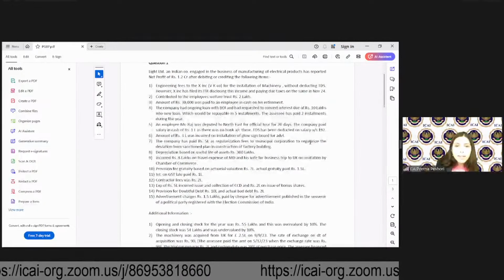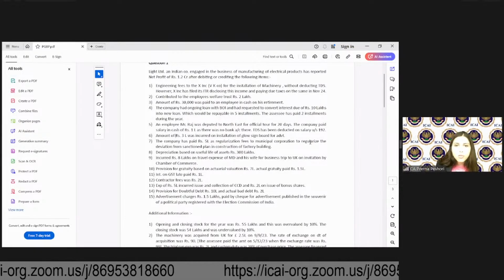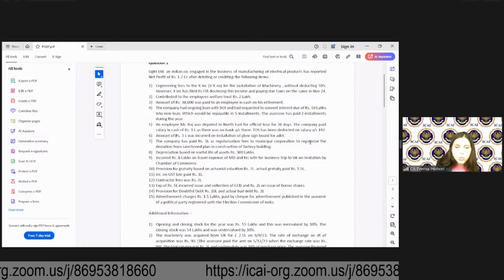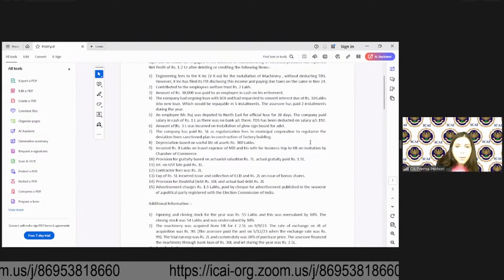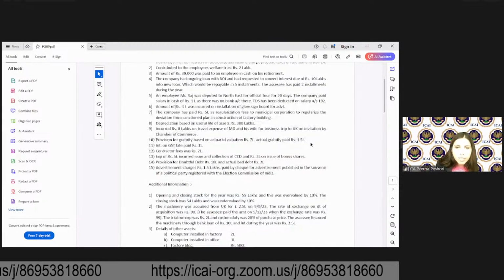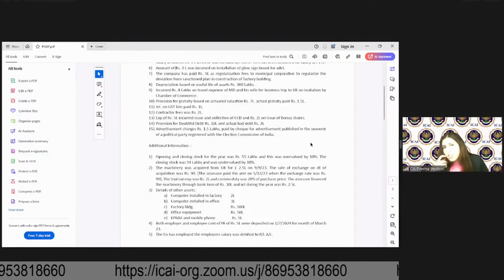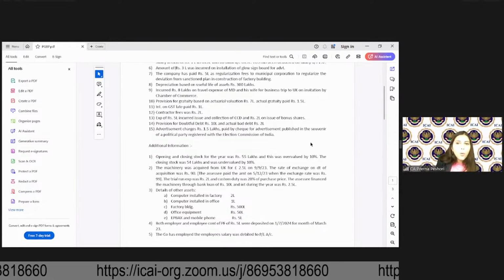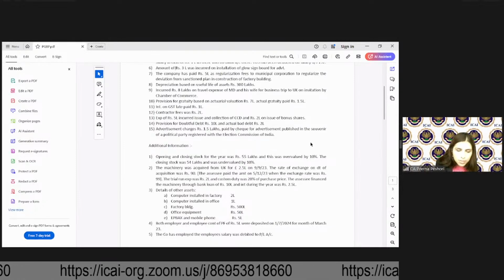Expense of 5 lakh incurred on issue and collection of CCD and 2 lakh on bonus shares. Provision for doubtful debts 10 lakh and bad debt 2 lakh. Advertisement charge 1.5 lakh paid by cheque for advertisement published in souvenir of a political party with Election Commission of India. Additional information: opening stock for the year was 55 lakh and this was overvalued by 10%. The closing stock was 54 lakh and was undervalued by 10%.